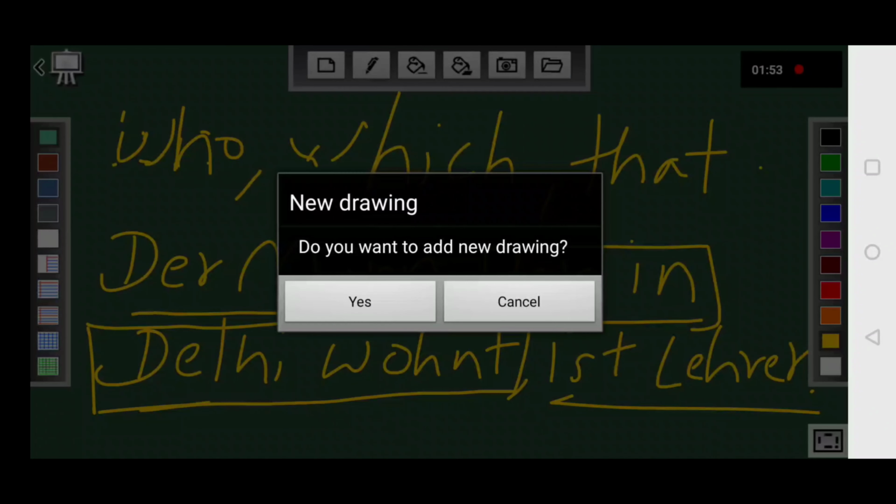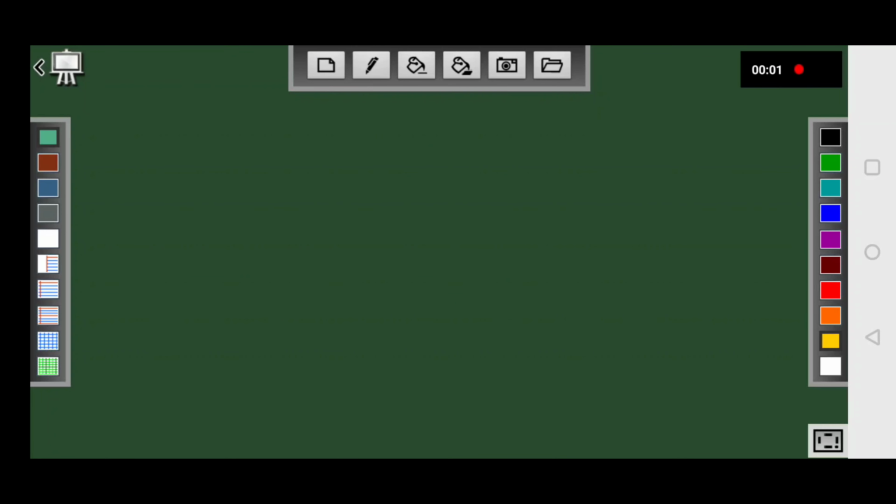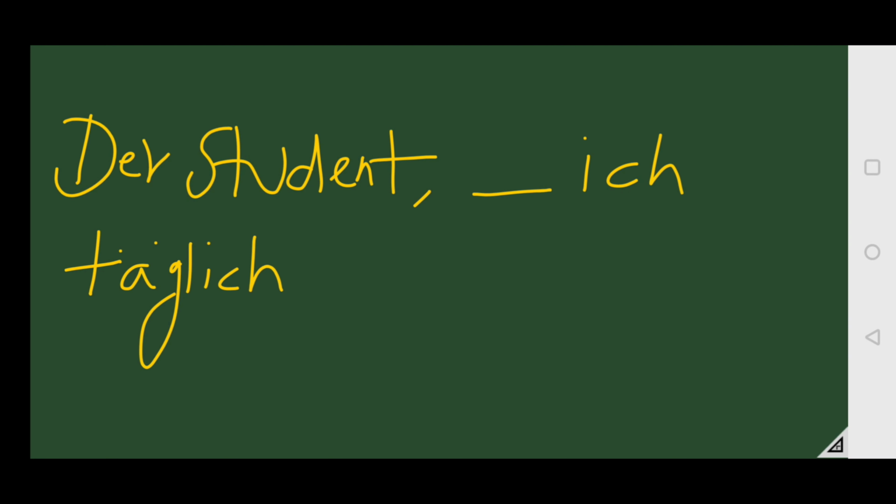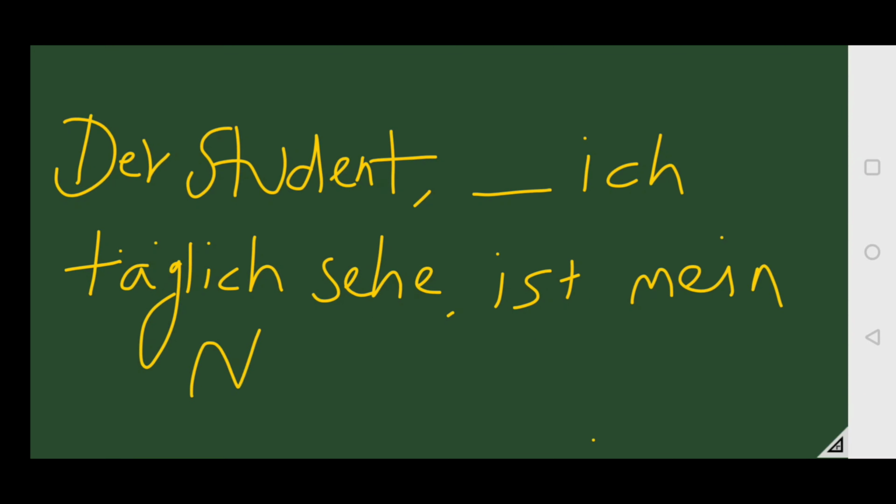Let's see one more example. Der Student, den ich täglich sehe, ist mein Nachbar.